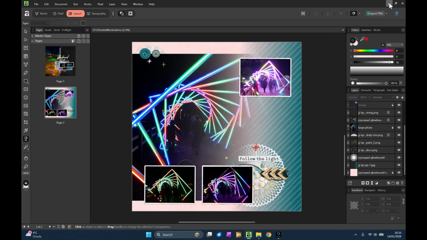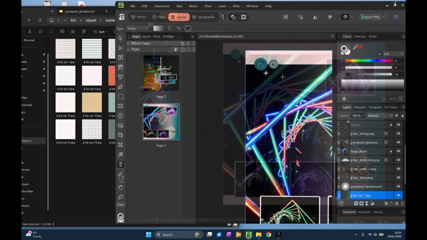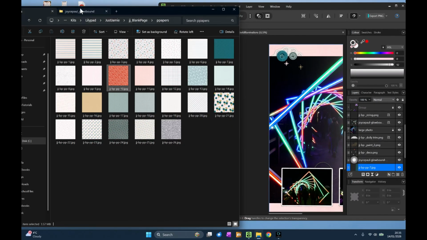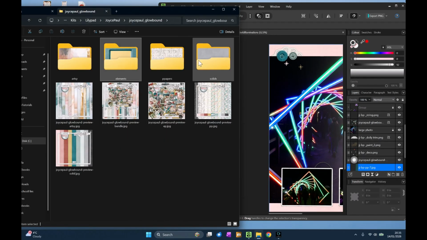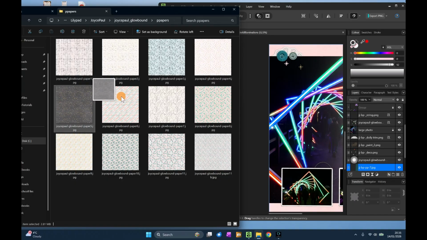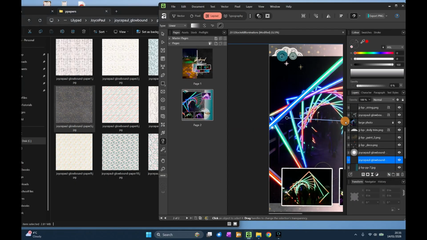I might have a look at doing the same thing again with that black one from Joyce Paul's kit and her colour papers. She had that one with the stars on it.